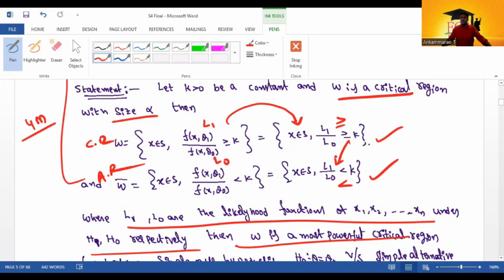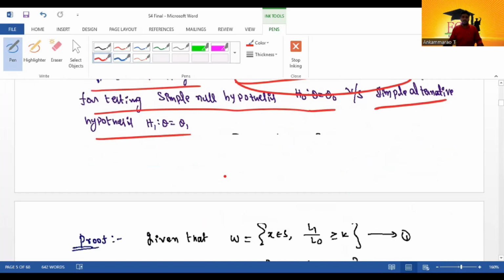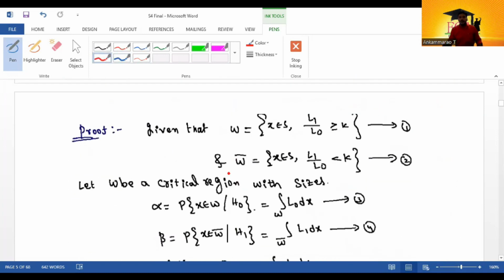Here L1 and L0 are the likelihood functions under the alternative and null hypothesis respectively. W is the most powerful critical region for testing simple null hypothesis H0: theta equal to theta 0 against simple alternative hypothesis H1: theta equal to theta 1. Here we need to show that W is the most powerful critical region. So that is the statement, now the result and proof.